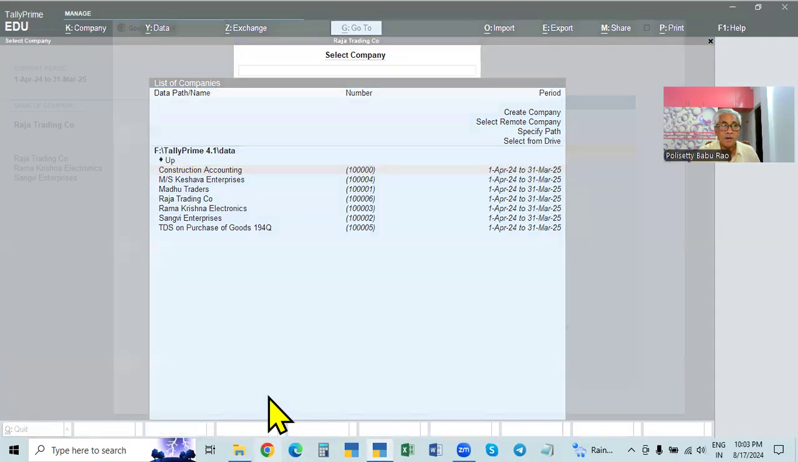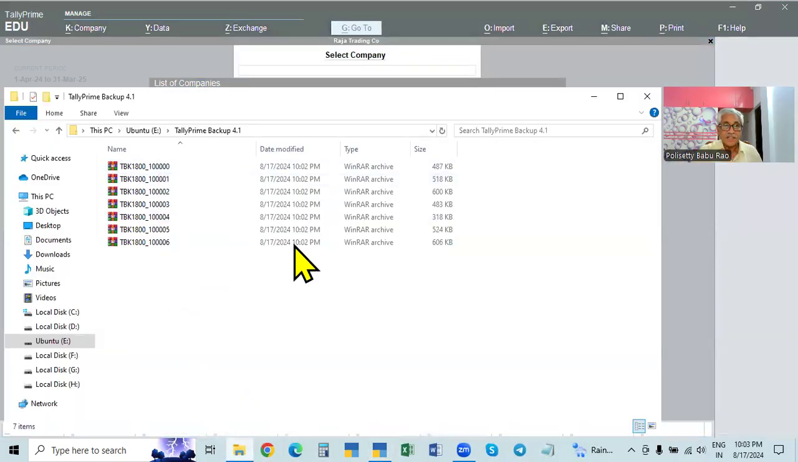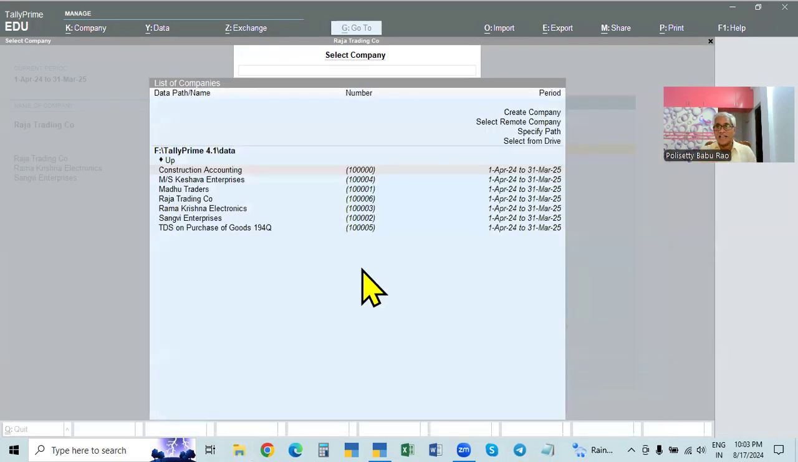Okay, no problem. And this is the date of the backup. So now we back it up. That is the backup type. And this is the file type. File type is all converted into zip file, WinRAR zip file, and the data size. What is the data size of every company? Like this, it is what we did. We backed up this company.